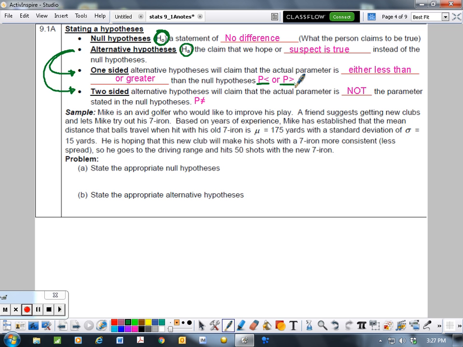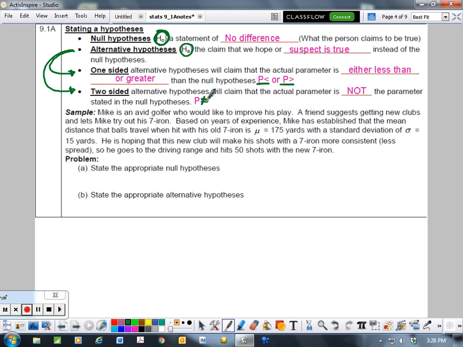A two-sided alternative hypothesis will claim that the actual parameter is not the original value in the null hypothesis. So we use a not, and we typically do a two-sided alternative hypothesis if we don't suspect that it's greater than or less than. If we have a feeling that it's greater than, then our alternative hypothesis would be greater than. If we suspect that it's lower than, then we use the lower than. If we just aren't sure, then we use the not or the not equal to.